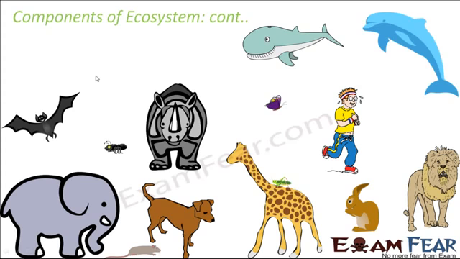When you talk about the biotic components, it talks about all the living organisms, whether it is animals, plants, microorganisms. Anything which has life falls under the category of biotic components. So we see a huge variety of biotic components. These biotic components are also further classified based upon their food habit, based upon their behavior. We will look at that classification a little later.